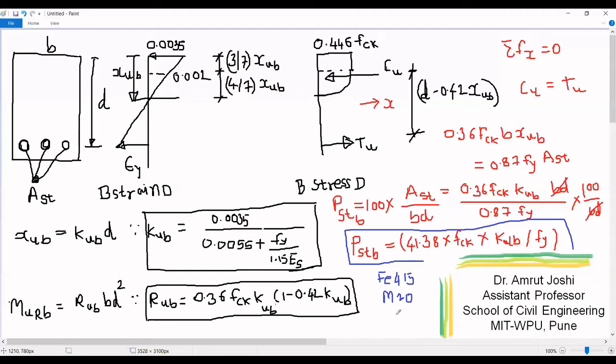So we know for Fe 415 the value of KUB is 0.48.